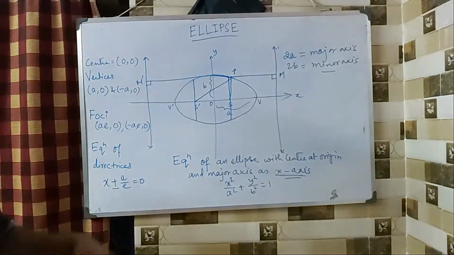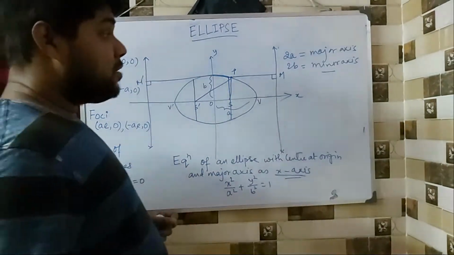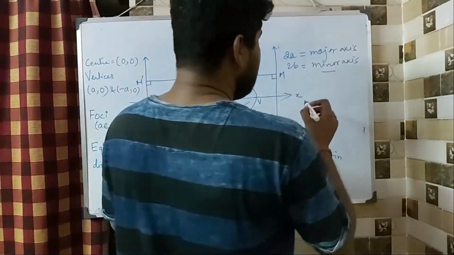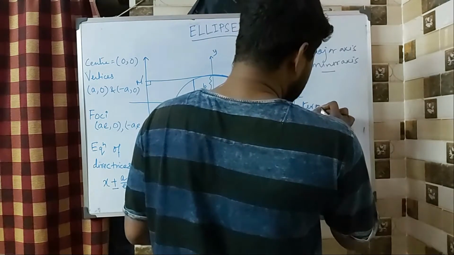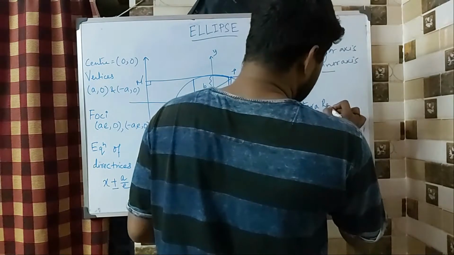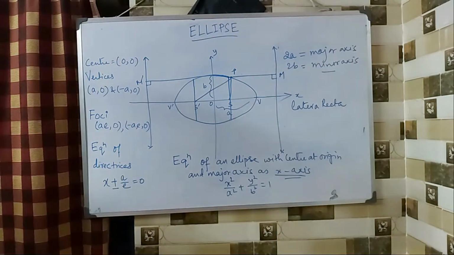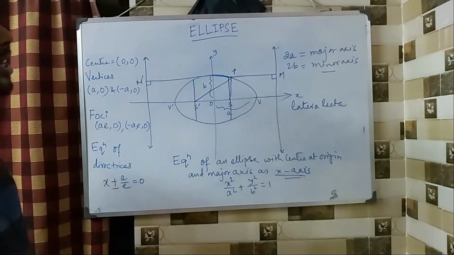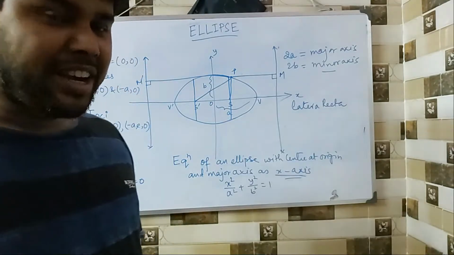In ellipse we are going to have everything 2 2. So the plural of latus rectum is called latera recta. These are Latin words, so we can't judge it by our English knowledge. So latera recta, that is the plural of latus rectum.